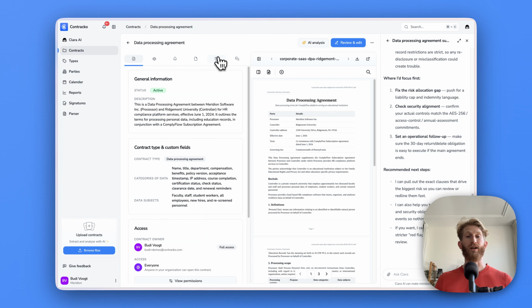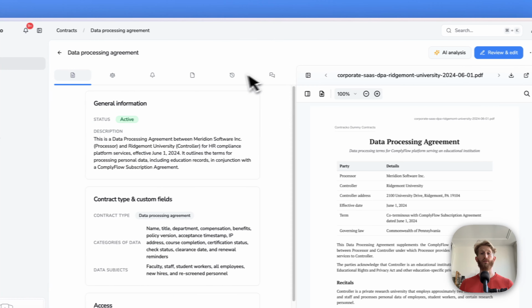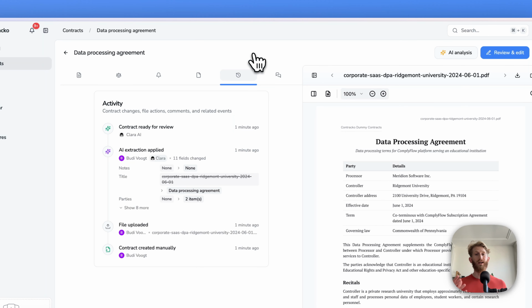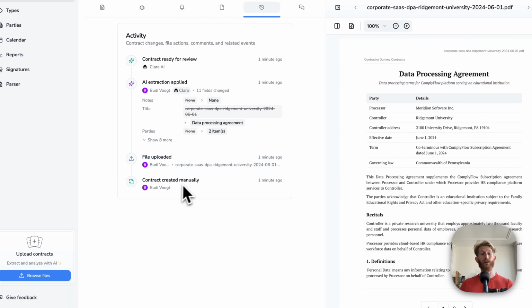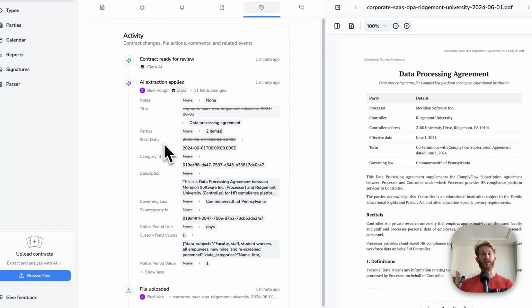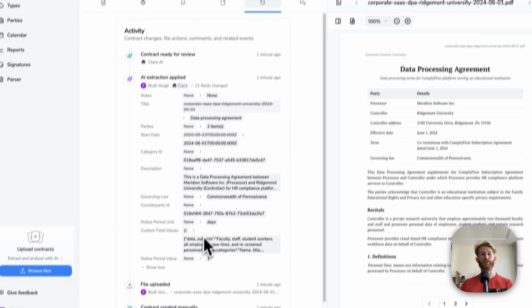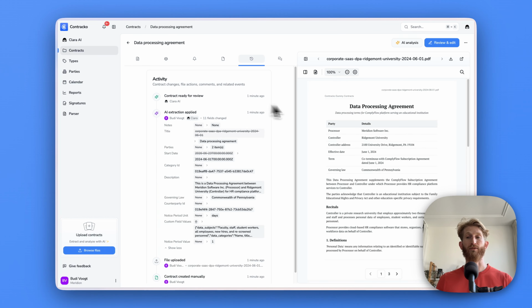The other thing I want to highlight for you are the audit trails. Now, audit trails are a new feature that is very useful when you're working with multiple people inside an organization on your contract. They allow you to establish how a contract was created and what was changed by who and when. In this case, for this contract, we could see I created this contract manually by uploading this file. An AI extraction happened and filled all these fields, and it's set as ready for review.